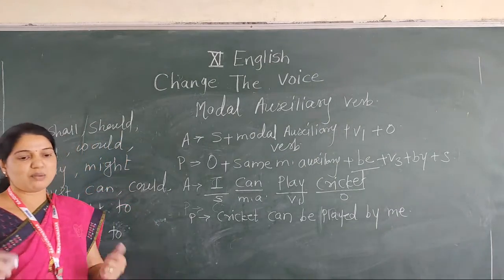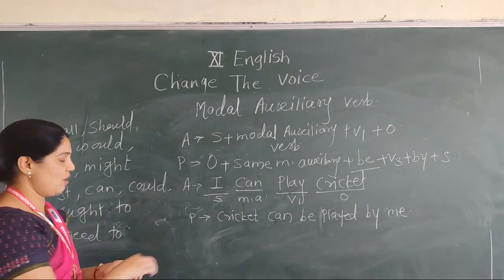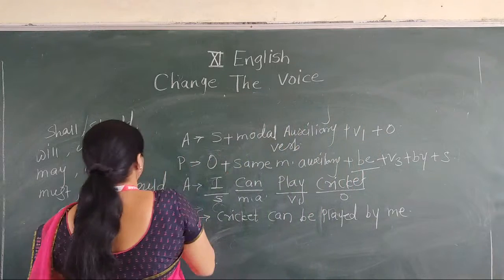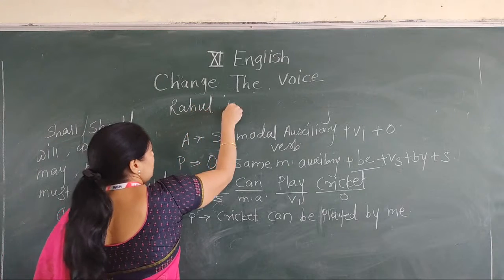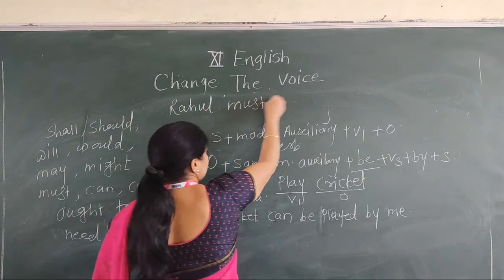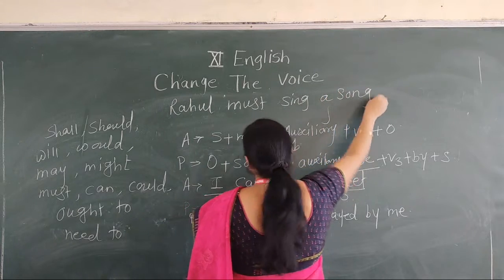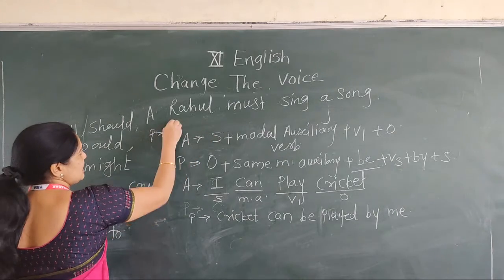Okay. Now see one more example. Rahul must sing a song. Here I write down: Rahul must sing a song. It's active voice. Now the passive structure: a song.